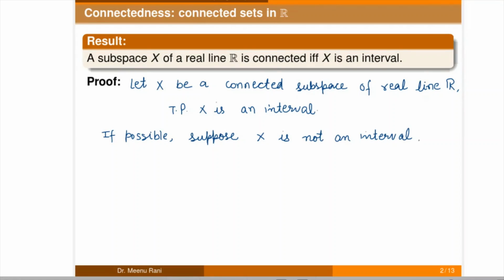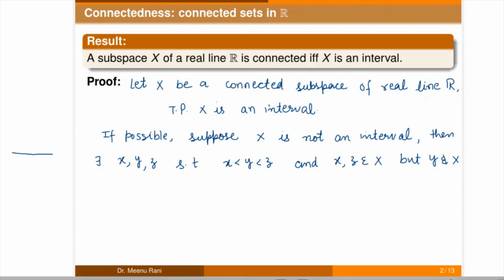Now if it is not an interval, then there exist 3 points x, y, z such that x is less than y is less than z, and x and z belong to X but y is not in X. This will hold if X is not an interval, but it is not true in an interval.